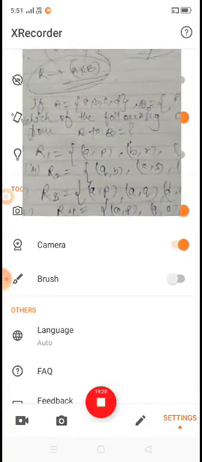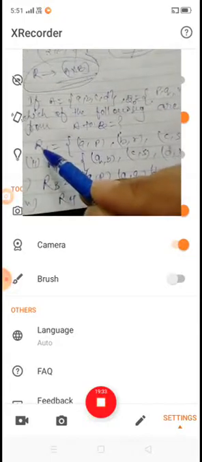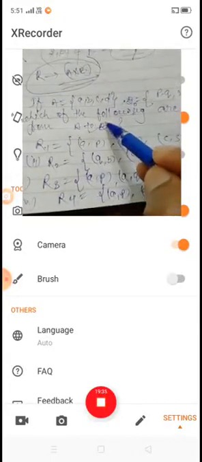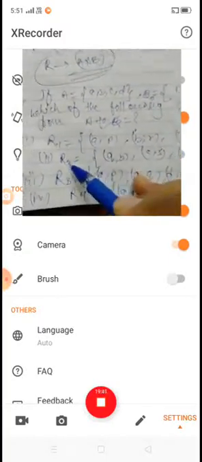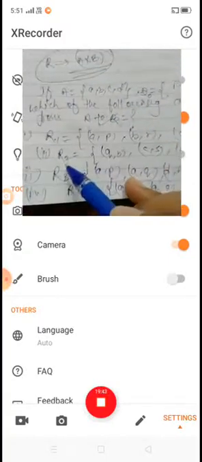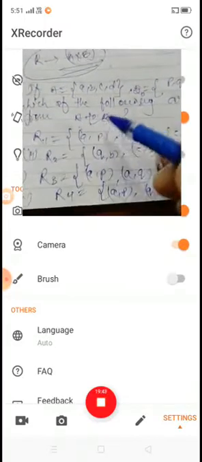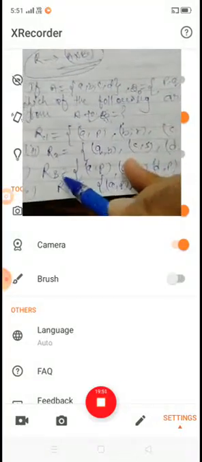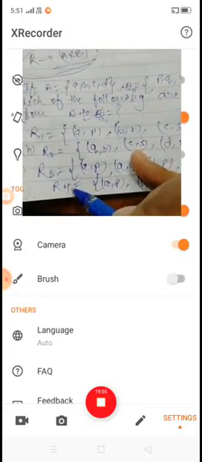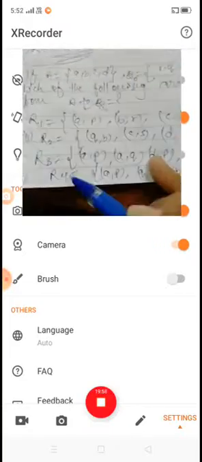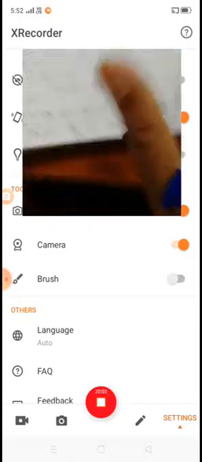By the definition, we can say that if R1 is a relation from A to B, it means that R1 is a subset of A cross B. If R2 is a relation from A to B, then R2 is a subset of A cross B. If R3 is a relation from A to B, then R3 is a subset of A cross B. R4 is said to be a relation from A to B if and only if R4 is a subset of A cross B. That point is clear.